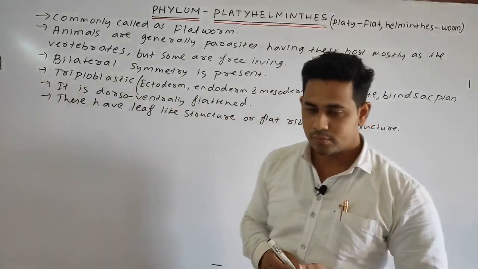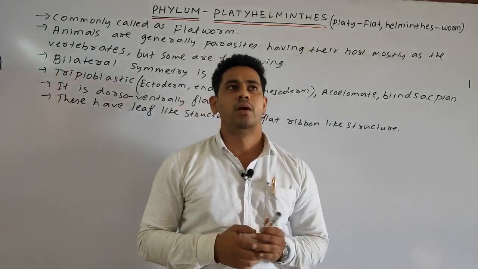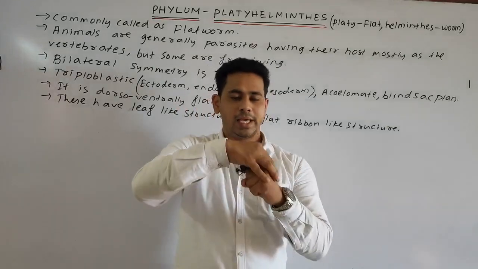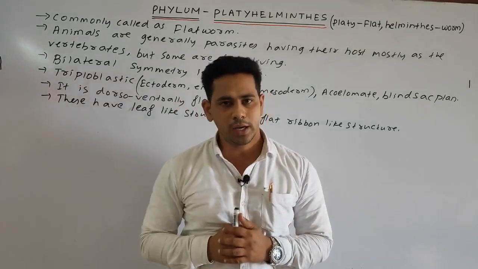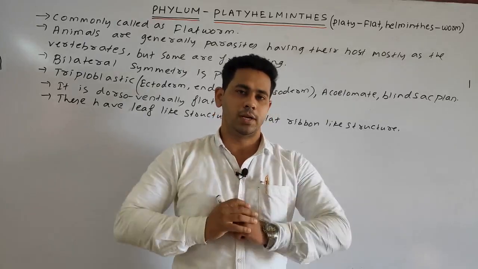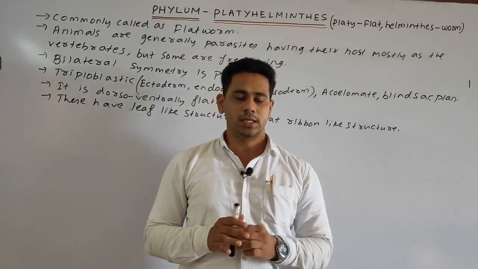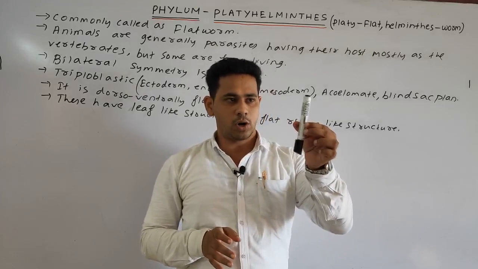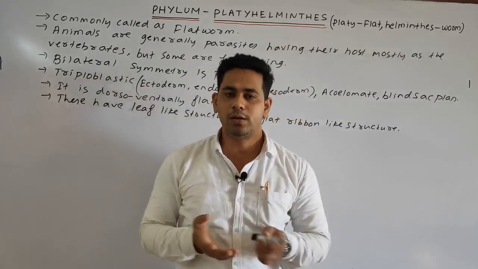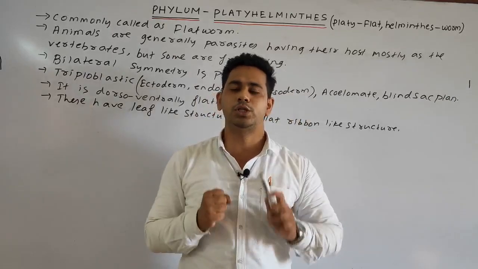Okay. Next, students, the body is generally covered by a thick cuticle. Cuticle means what? It is a covering or coating around the animal. Generally it gives protection to the organism.